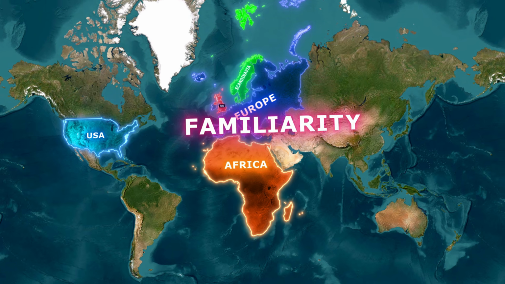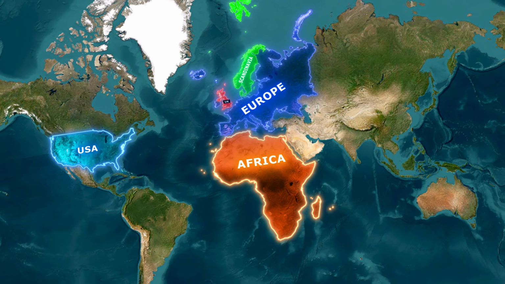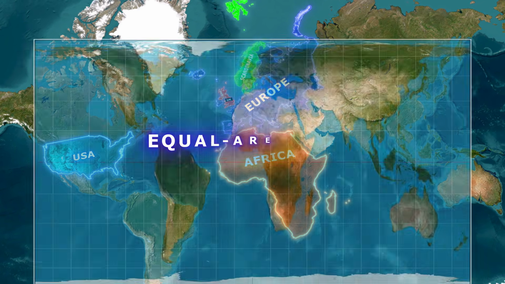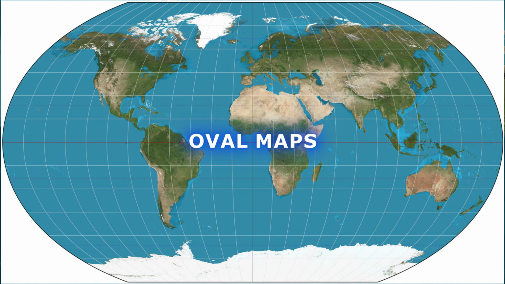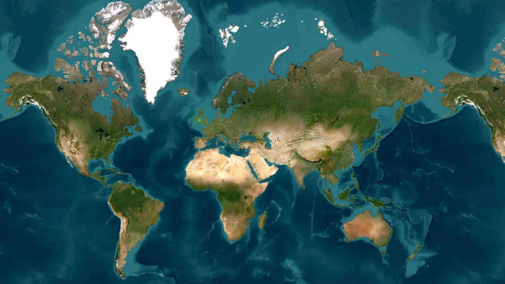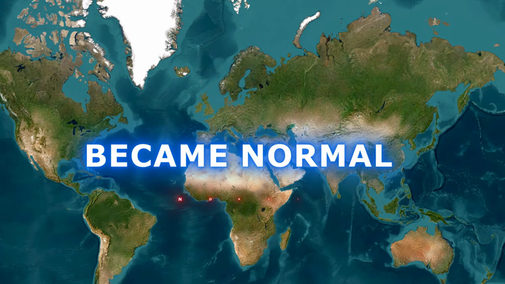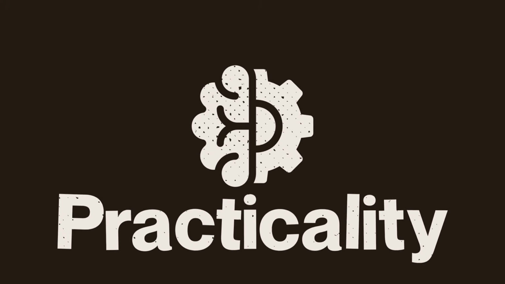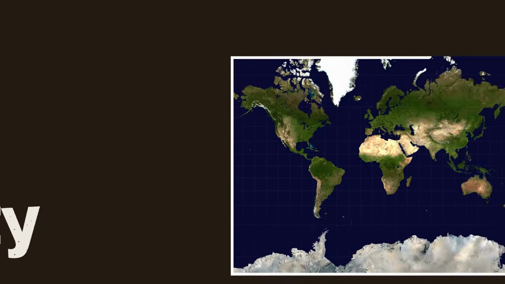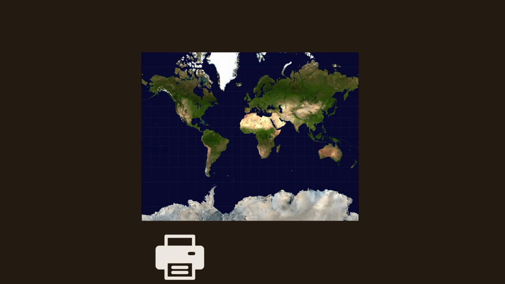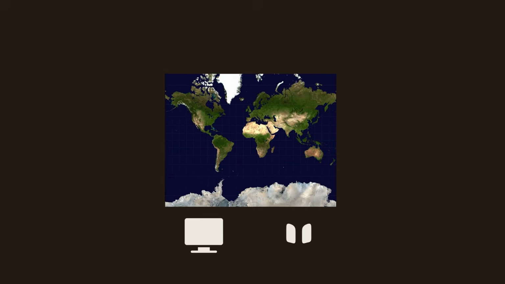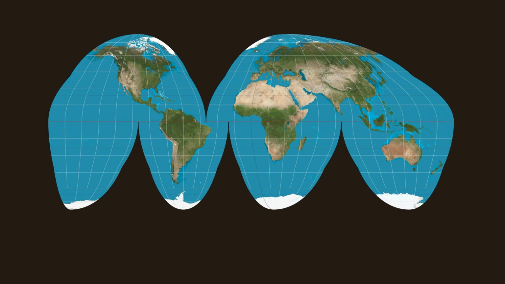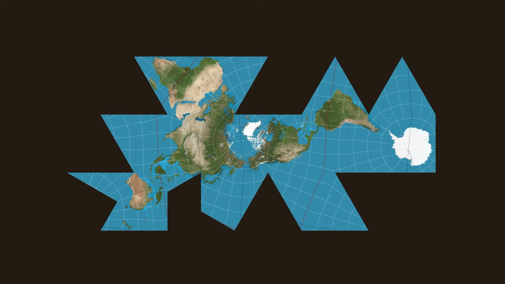Another reason is familiarity. Once people grow up with a certain image, anything else feels wrong. Equal area maps look strange at first. Oval maps feel incorrect simply because they're unfamiliar. The Mercator map became normal, and normal became truth. And then there's practicality. The Mercator map is a neat rectangle. It's easy to print, easy to frame, easy to fit into books and screens. Many alternative projections are ovals, interrupted shapes, or complex layouts that don't fit as cleanly.